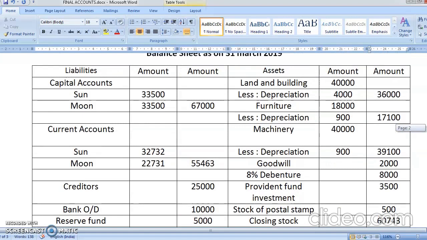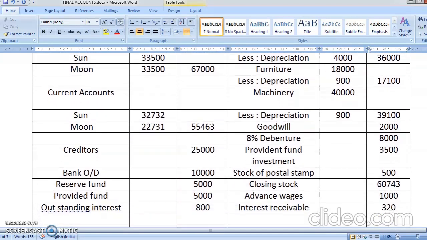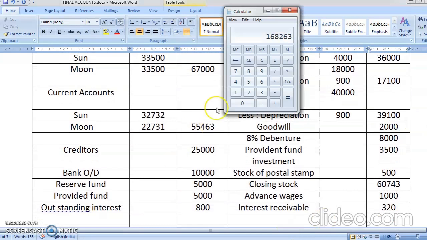No. So the totaling starts from 36,000 plus 17,100 plus 39,100 plus 2,000 plus 8,000 plus 3,500 plus 500 plus 60,743 plus 1,000 plus 320.